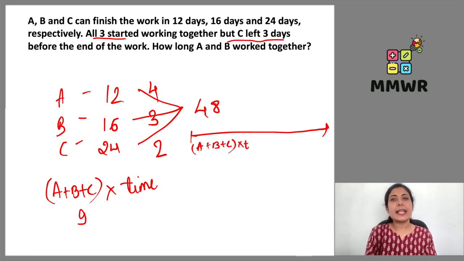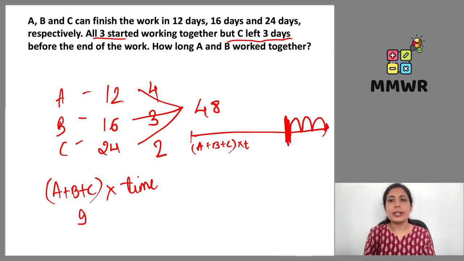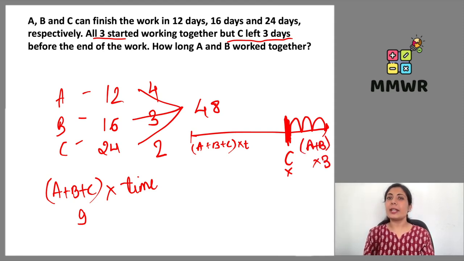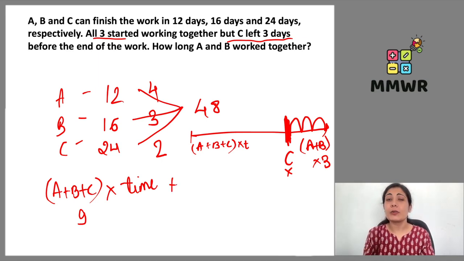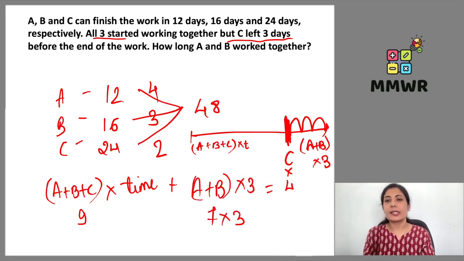But C left 3 days before. 1, 2, 3. 3 days before the end, C left the work. That means A and B were still working for those 3 days. After C left, A and B were still working for 3 days on the same project. So A and B were working for 3 days with the efficiency 7, and the work gets over.